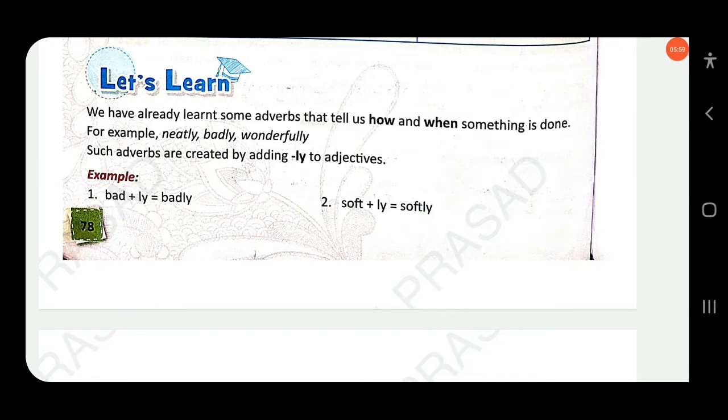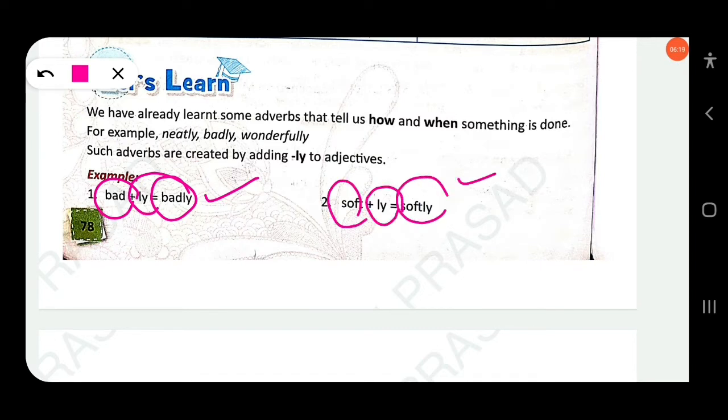Beautiful is an adjective; when we add ly, we get the adverb beautifully. Wonderful, wonderfully. Similarly, bad is an adjective; when we add ly, it becomes the adverb badly. Soft is an adjective; with ly it becomes the adverb softly. Softly, badly, adverbs of manner.